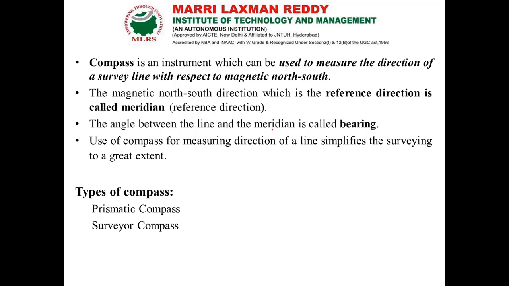That north-south reference direction is called the meridian. Similarly, the deviation or angle of a line measured from the north is called bearing.